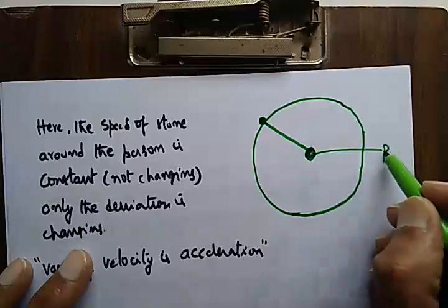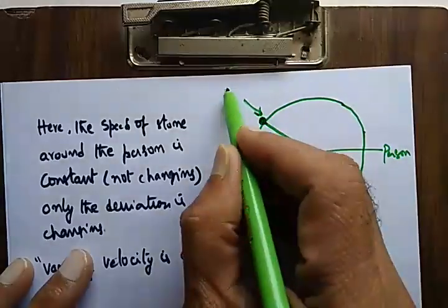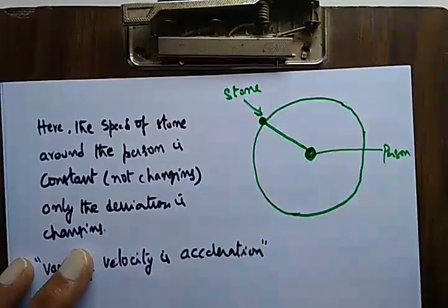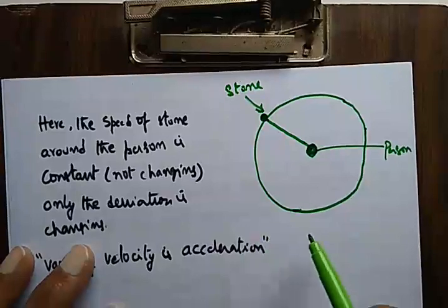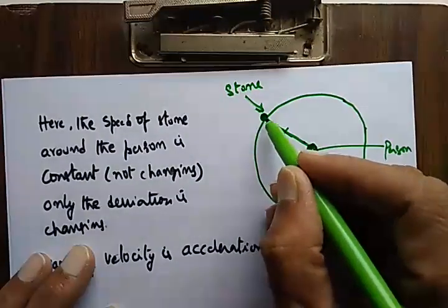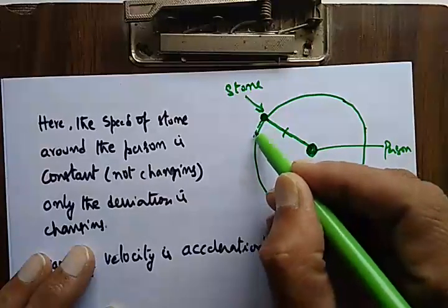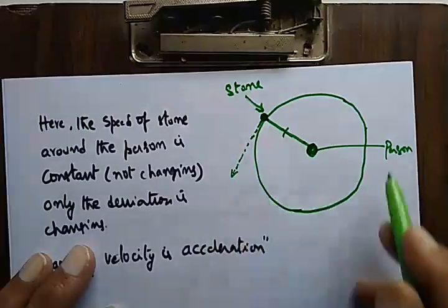It is going round and round. Suppose he releases the thread, the thread is cut, then what happens? You can imagine it goes straight, otherwise it is going round and round.